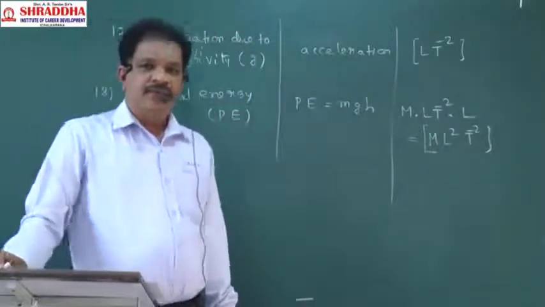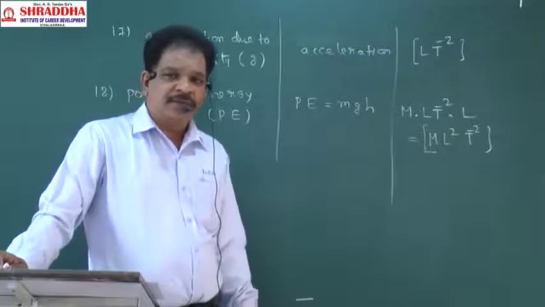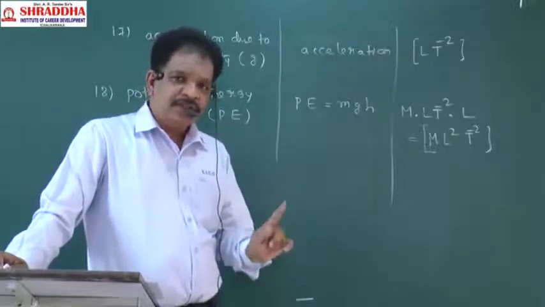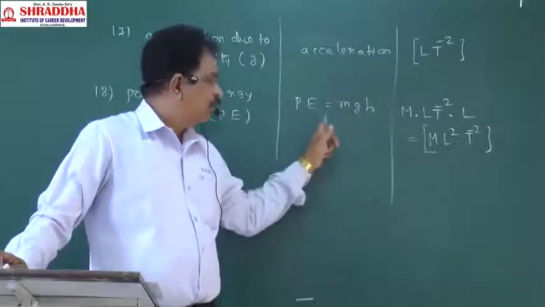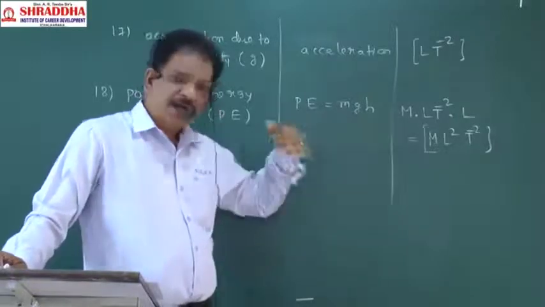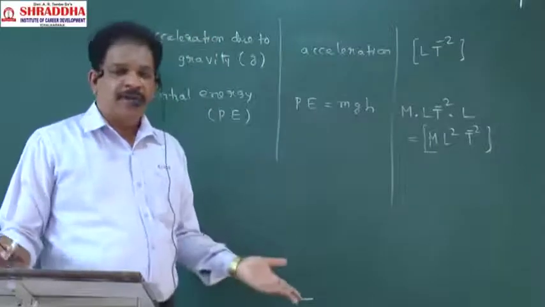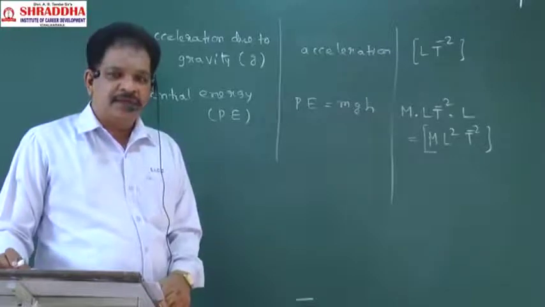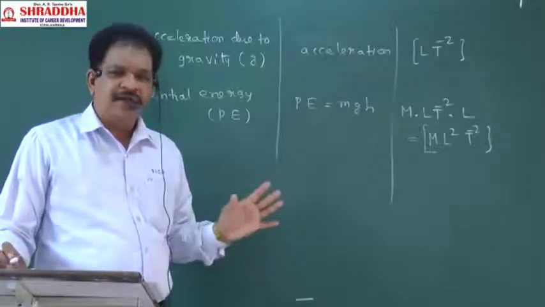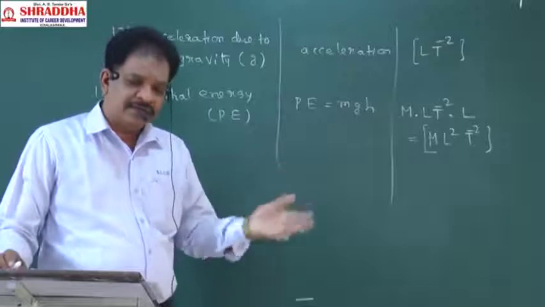Clear? So potential energy formula will be mgh. This also you have to memorize. How this formula came, why potential energy is mgh, everything will come clearly with proper explanation in the coming lessons.